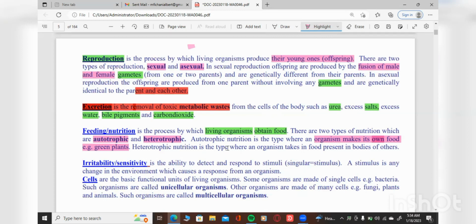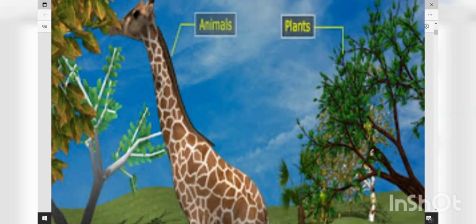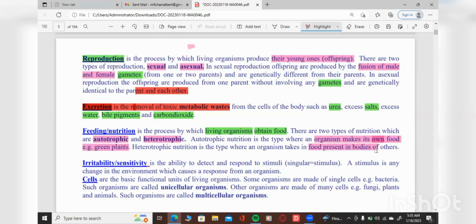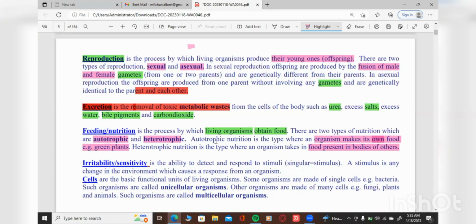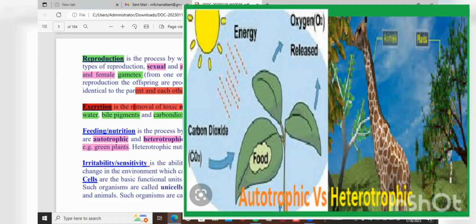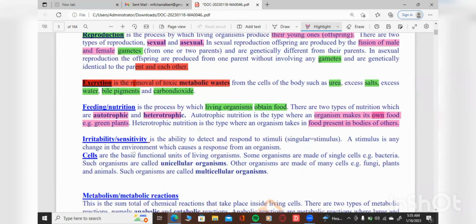Then heterotrophic, this is where organisms take in food that is present in bodies of others, okay? This is where some living organisms depend on other living organisms. So they take food from the bodies of others, okay? That is about this. So let's go to sensitivity, then we summarize.